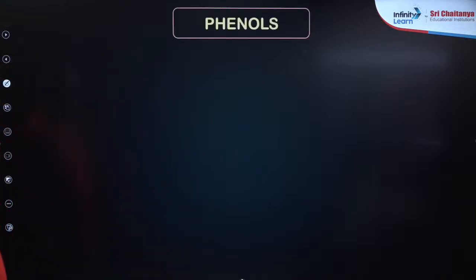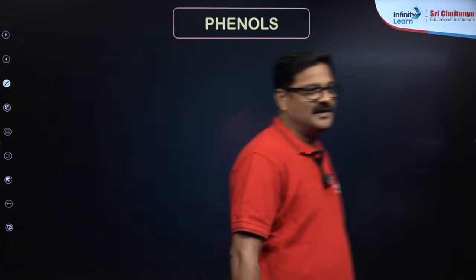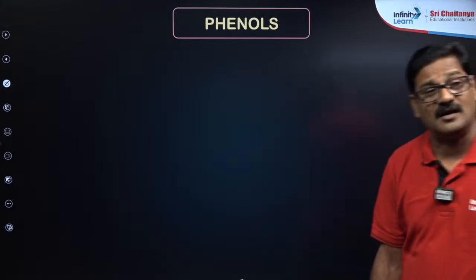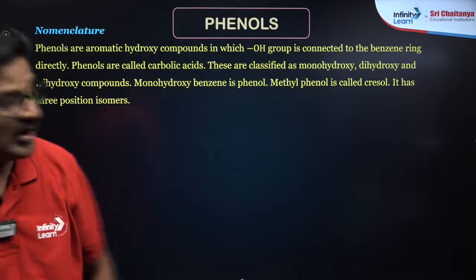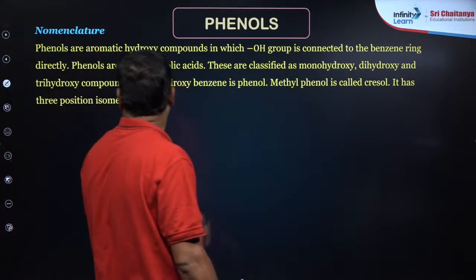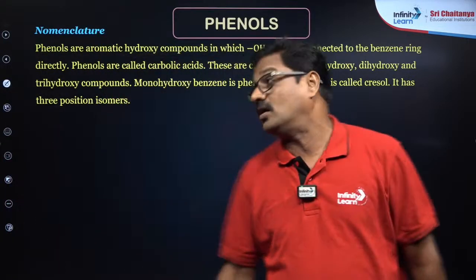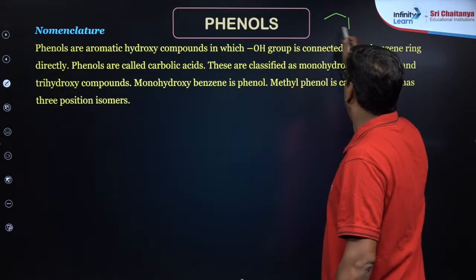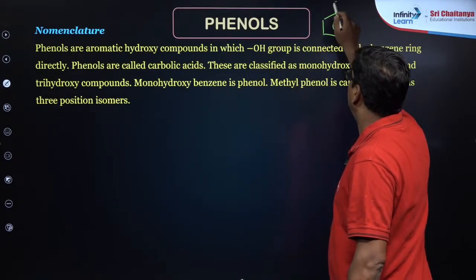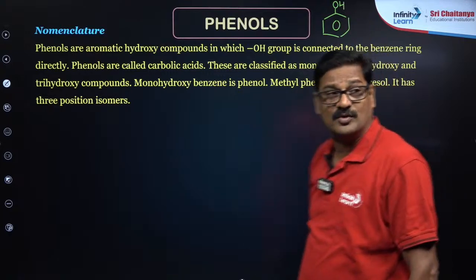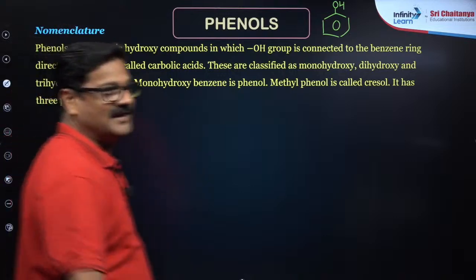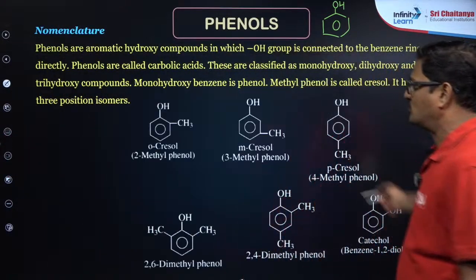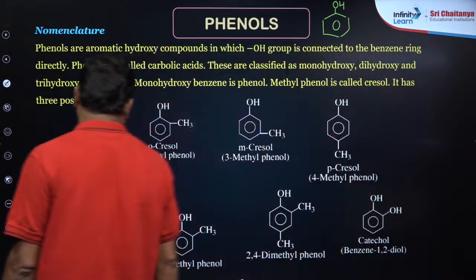And why not we directly go into the phenols? Phenols. What is a phenol? Phenol is aromatic alcohol. When your OH group is directly attached to the benzene ring, this is phenol. And phenols are aromatic alcohol, and this is your common phenol. This is your benzene, and it is going to be OH, benzene carbolic acid. Hydroxybenzene is phenol.